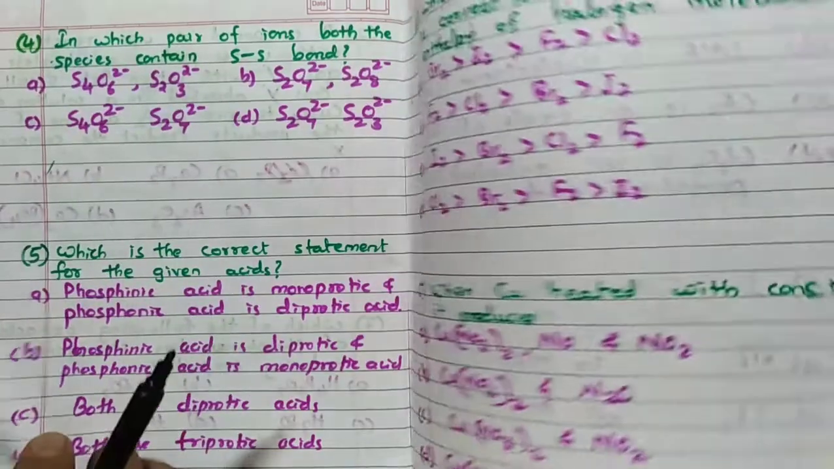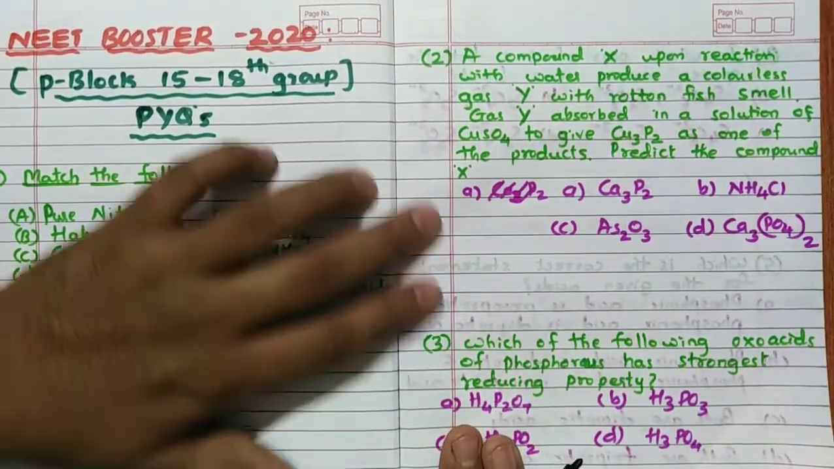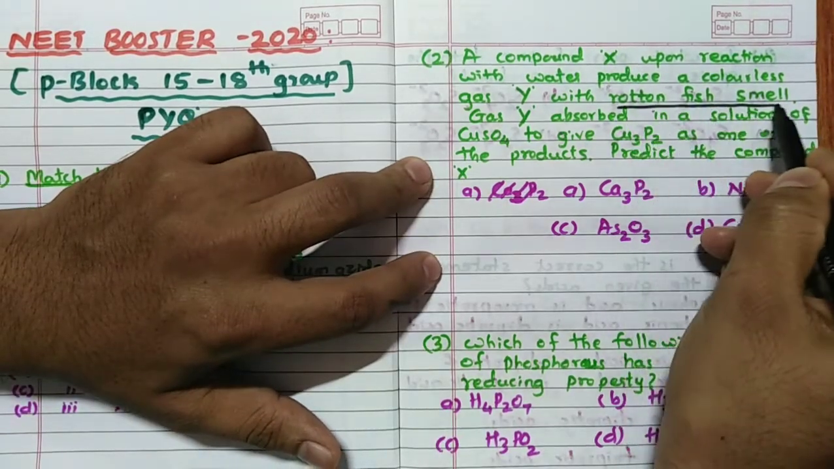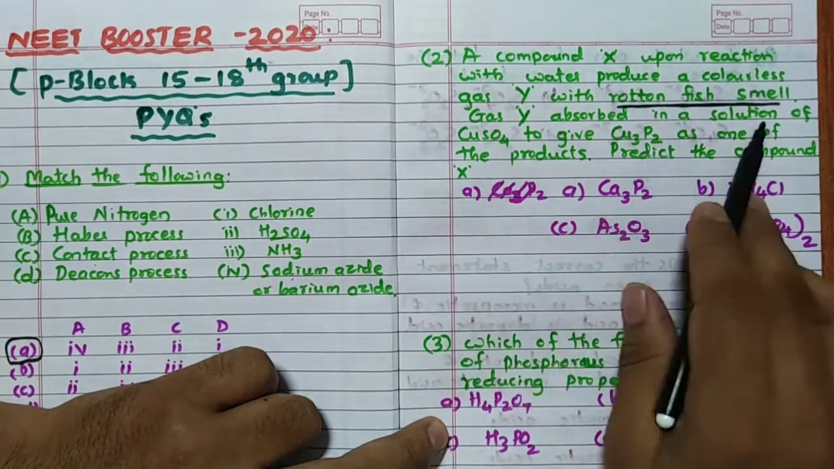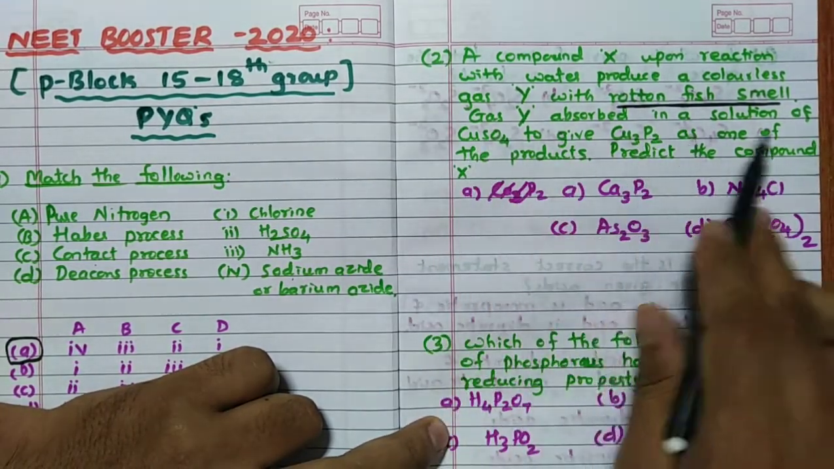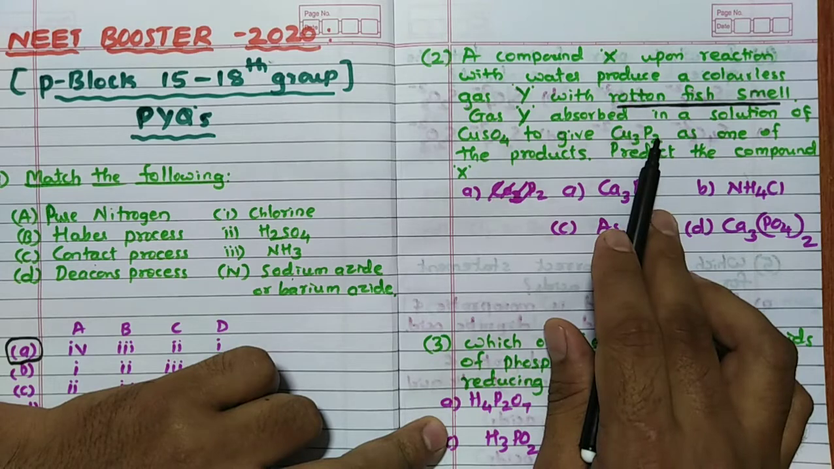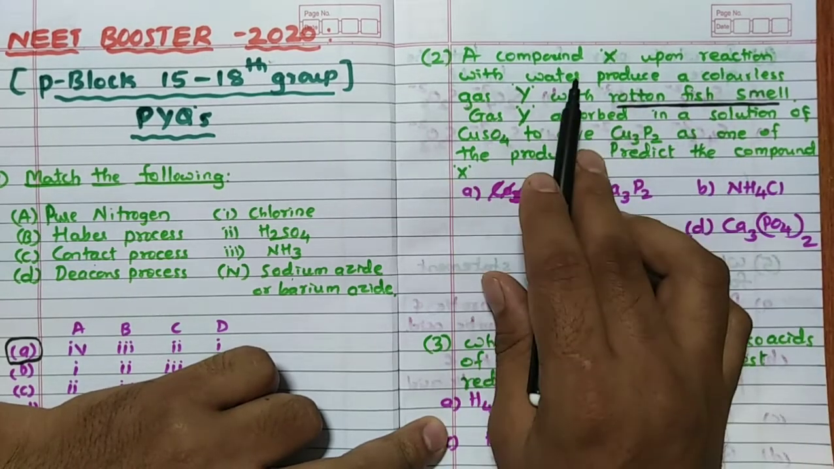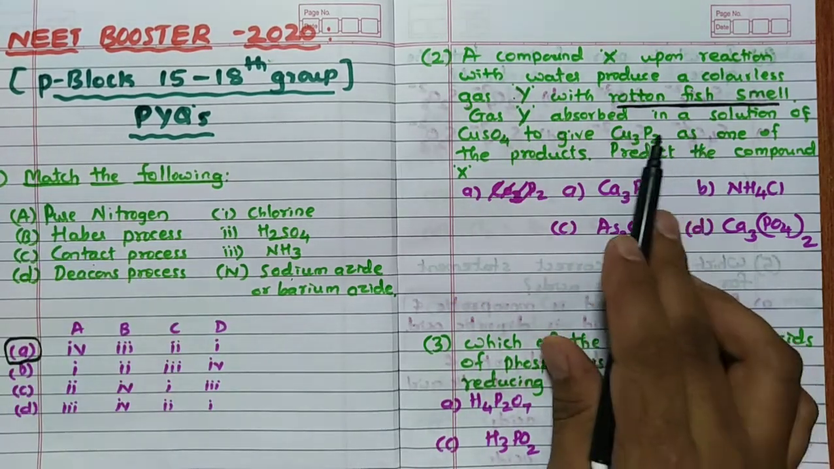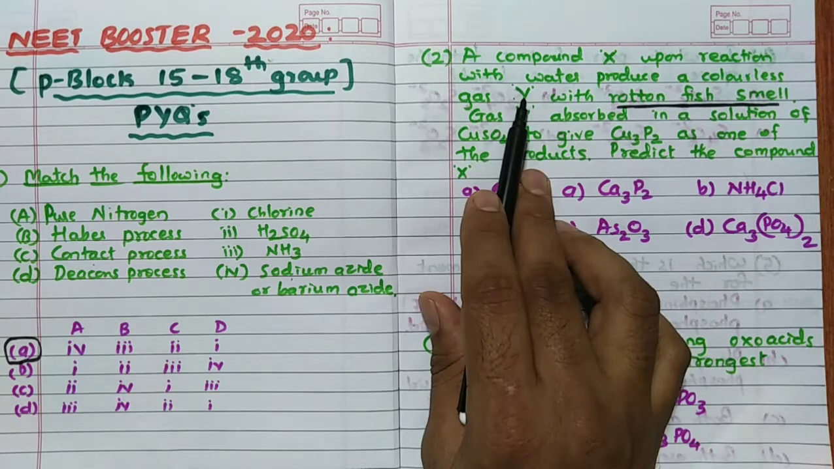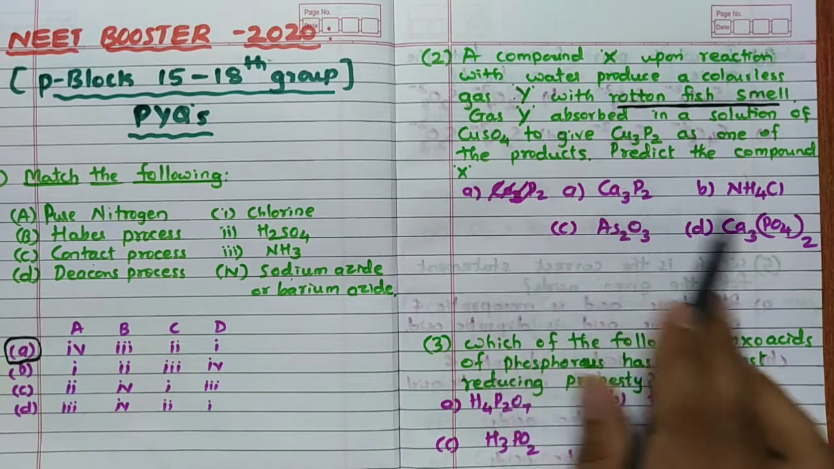Now see, compound X upon reaction with water produces colorless gas Y with a rotten fish smell. Immediately when you see this rotten fish smell, you have to tell the answer. Gas Y is absorbed in a solution of CuSO4 to form Cu3P2 as one of the products. Predict the compound. Here Cu3P2 is forming, so Y should have phosphorus, which means Y should have come from X, so X should have phosphorus. Only two options are left.